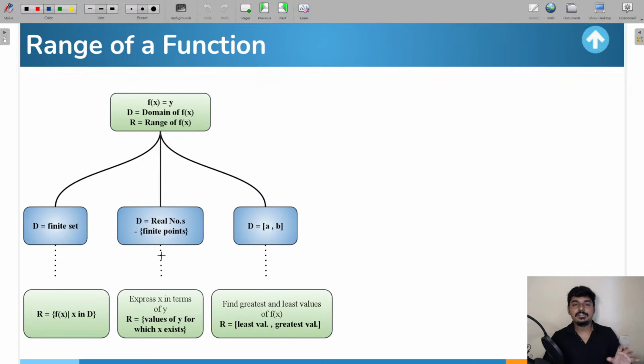Okay, now everyone remember, before you calculate the range of a function, it's always important for you to know the domain of the function. Okay, so let us say a question is given, y is equal to f of x. A question is asking you to figure out what its range will be.